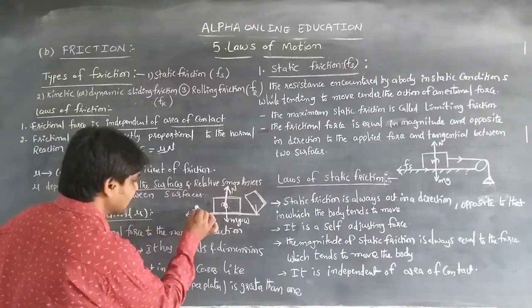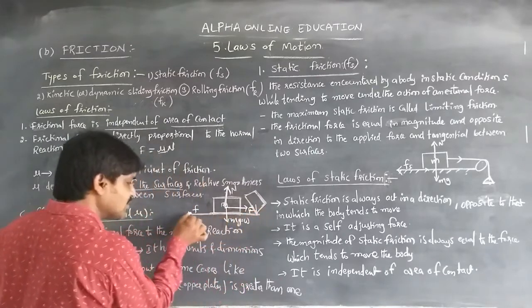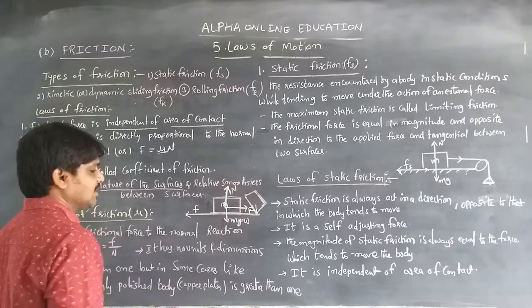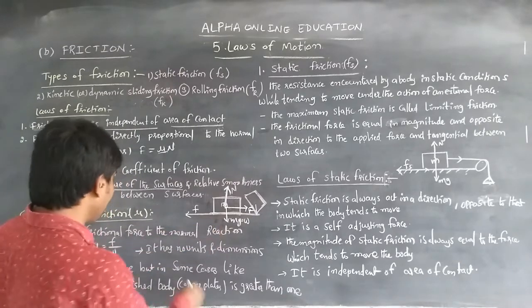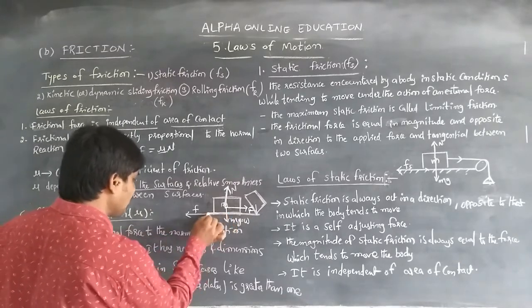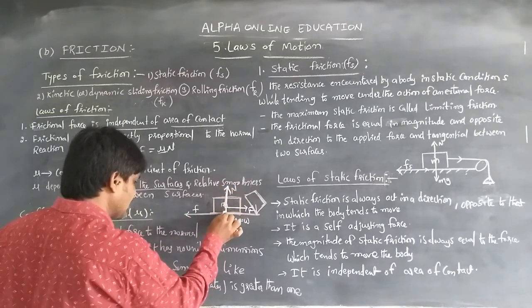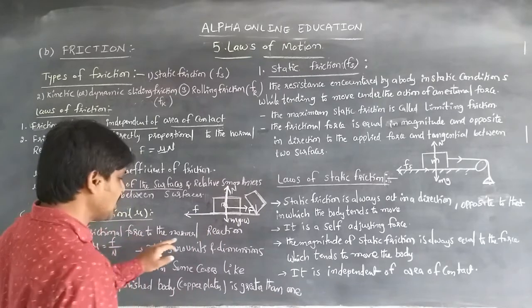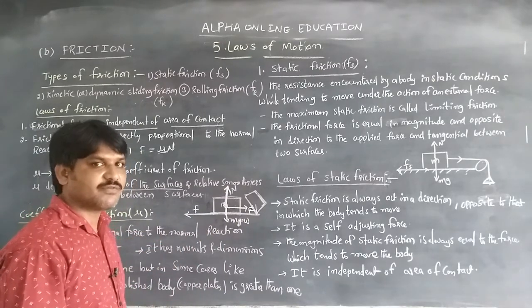If the body's force is acting in this direction, then the frictional force is acting in this direction. The ratio of frictional force to the normal reaction is called the coefficient of friction.